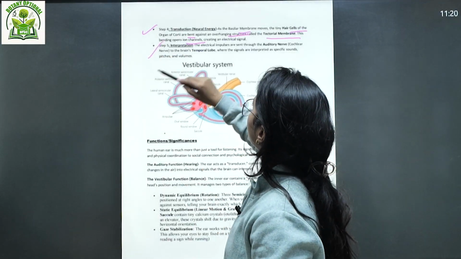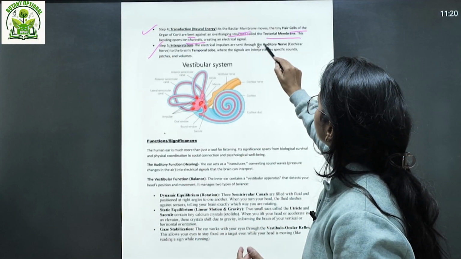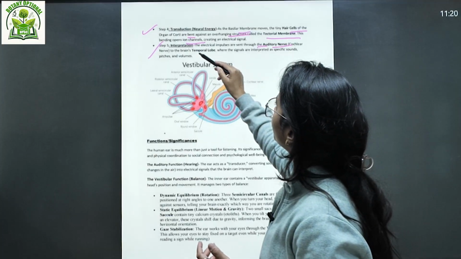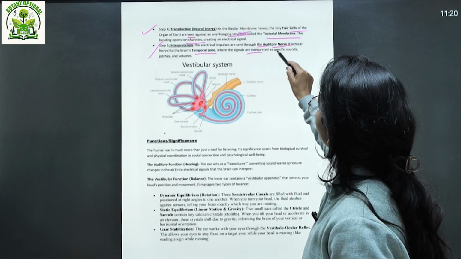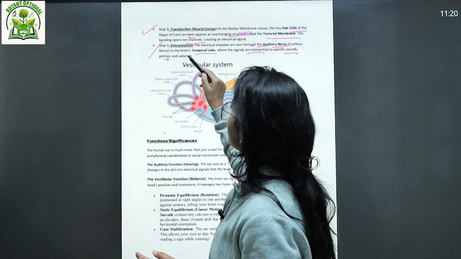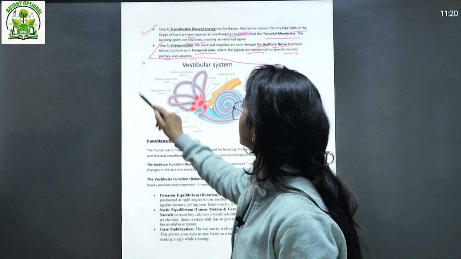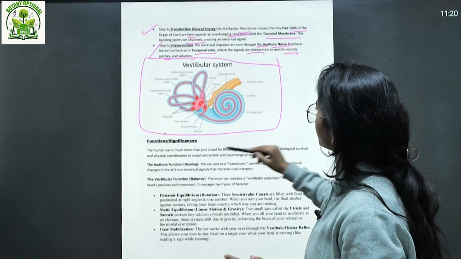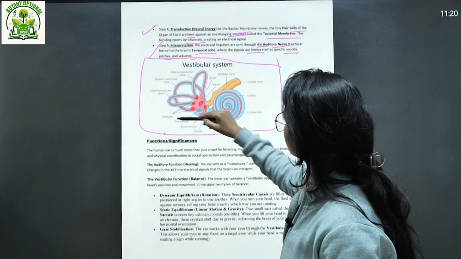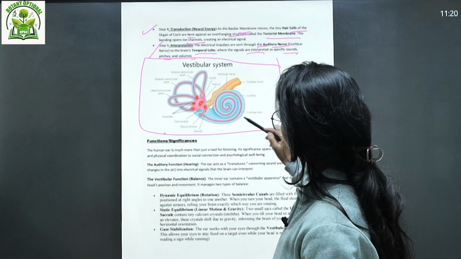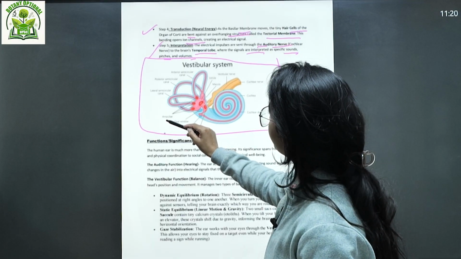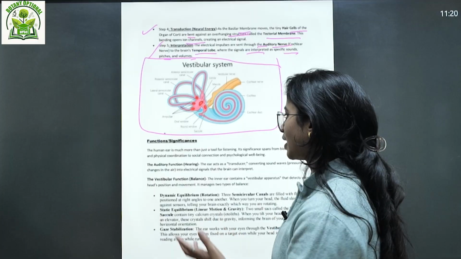Then your step 5, interpretation: the electrical impulses are sent to the auditory nerve, that is the cochlear nerve, to the brain's temporal lobe, that is the auditory cortex, isn't it? Where the signals are interpreted as specific sounds, pitches and volumes, right? This is your complete vestibular system. Here you can understand it like this: macula, cochlear nerve, cochlear duct, saccule, round window, oval window, vestibular nerve. You should know the functions.